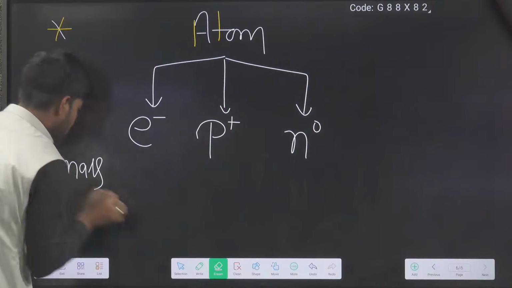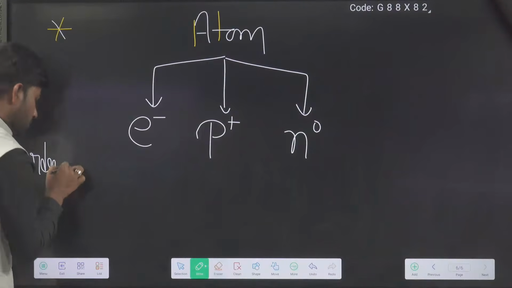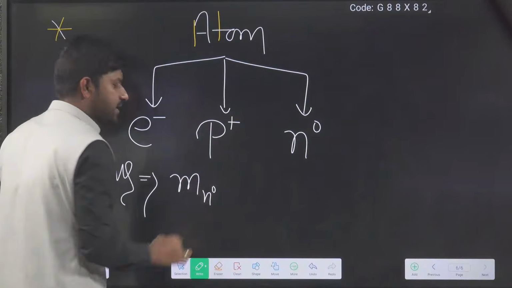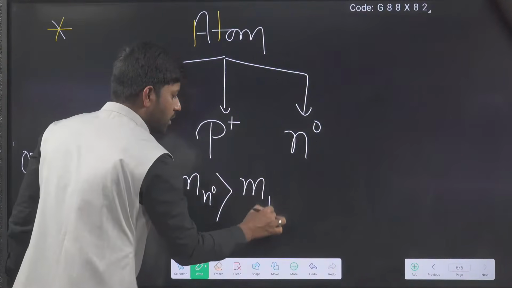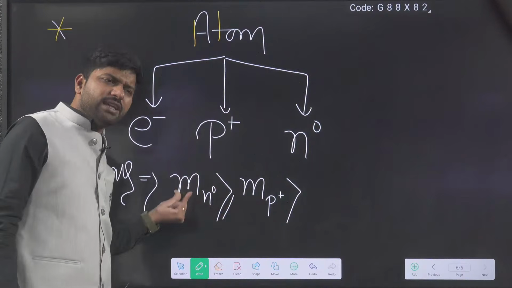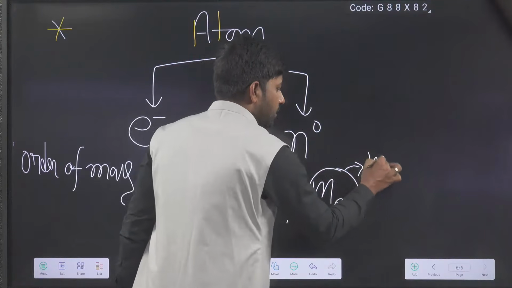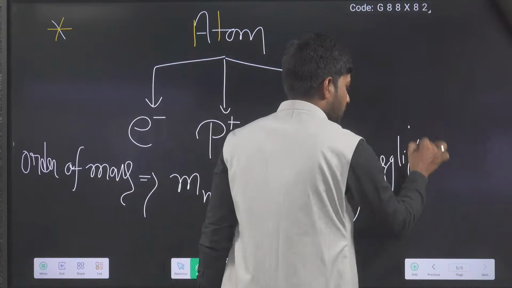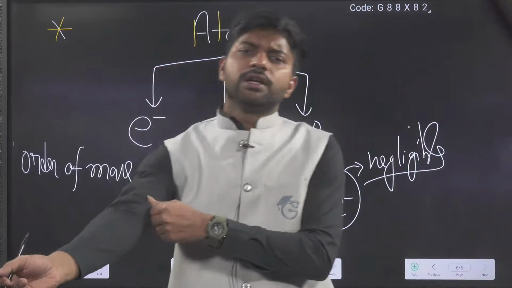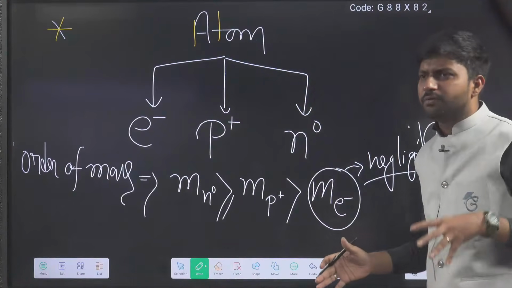If you want to write the order of mass, then neutron mass is maximum, the proton is quite less but nearly equal, but a little less than the neutron. And the mass of the electron is minimum, and we say it is negligible. Just remember that. In-depth study we will do when you come to the class. Right now it is enough information to understand what is going on and which kind of particles are there.